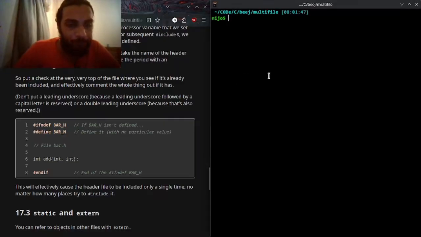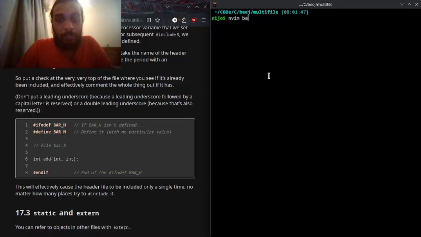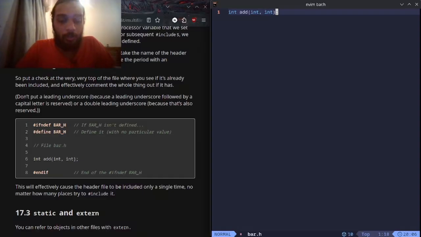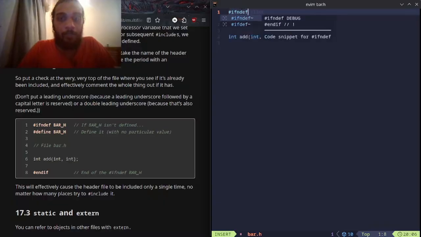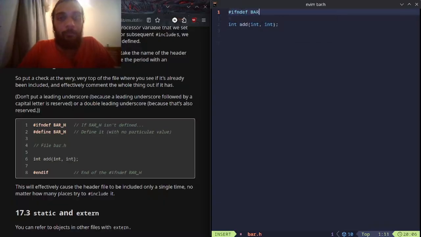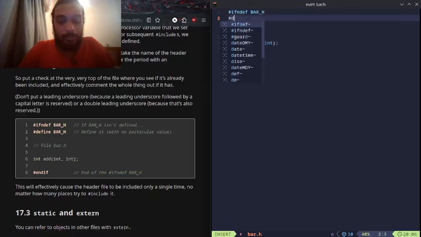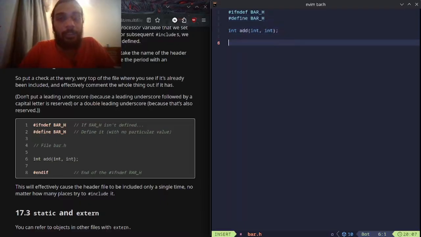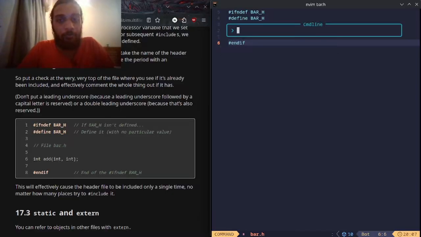So let's see, nvim bar.h. Right? Hash ifndef BAR_H, and then hash define BAR_H, no particular value, and then hash endif.